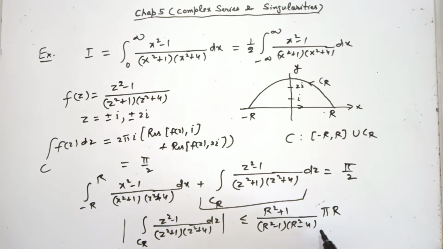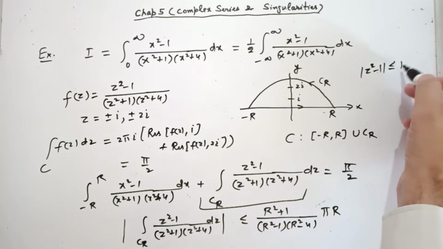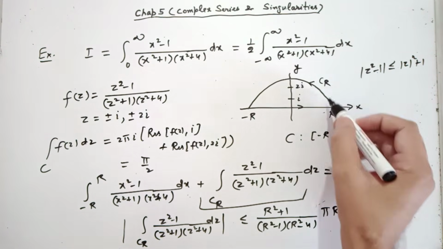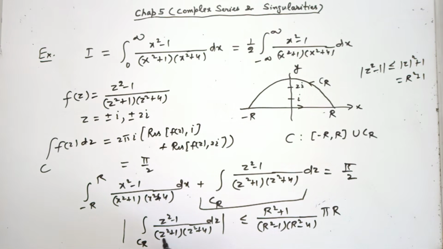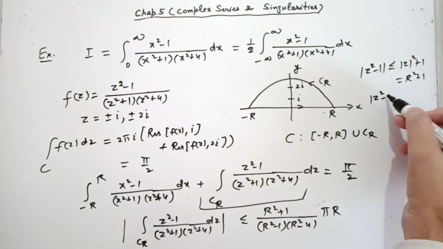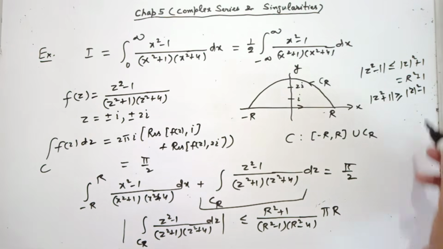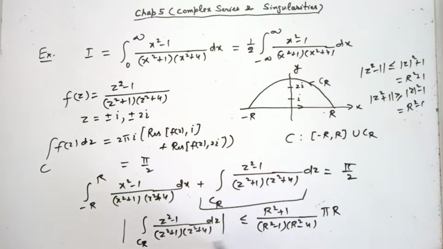Why it is less than or equal to this expression, you can understand, because if I take the modulus of z square minus 1, this is less than or equal to mod z square plus 1, correct? On this circle what is mod z? It is r. So I can write here r square plus 1. So this is fine. About the denominator, if it is mod z square plus 1, then I can write greater than or equal to mod z square minus 1. You know this inequality in complex numbers. So on CR it is r square minus 1. Likewise, this is greater than or equal to r square minus 4, so the reciprocal would be less than or equal to. So this is fine overall.